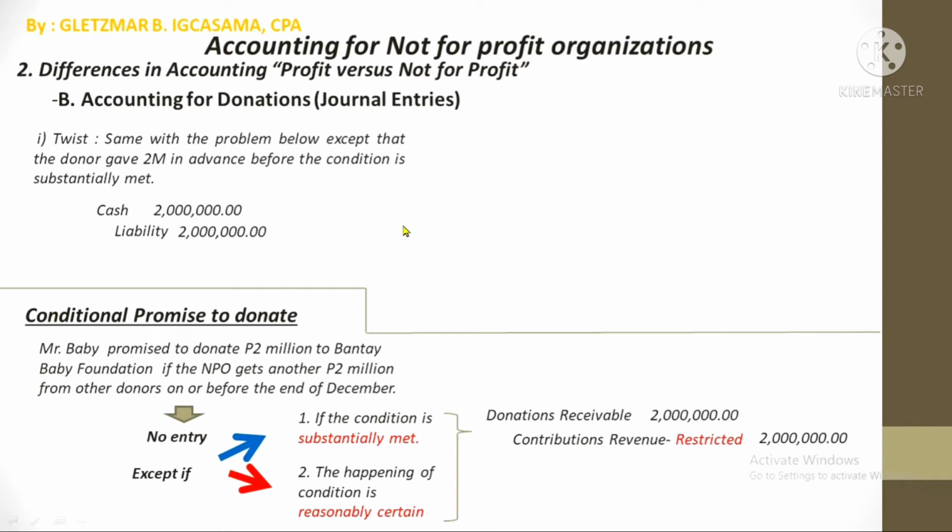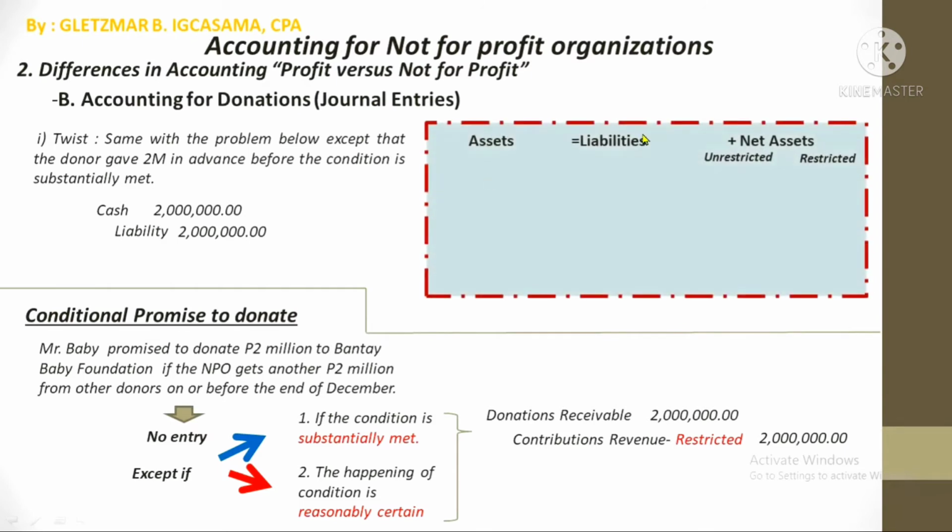But before we end this topic, let's take a look at how this affects the accounting equation for an NPO. Again, if the situation is just like this one, there will be no entry. But if these two are met, then assets will increase, and the net assets restricted will also increase.